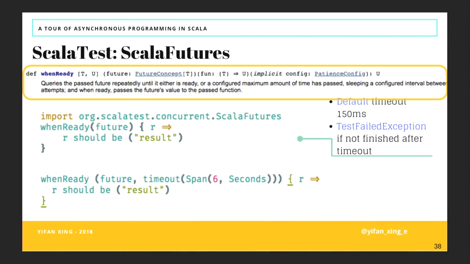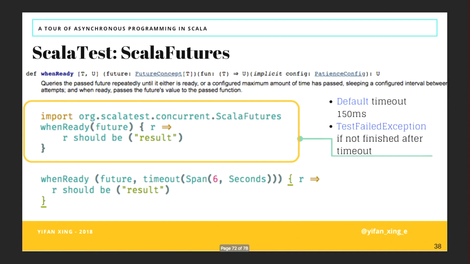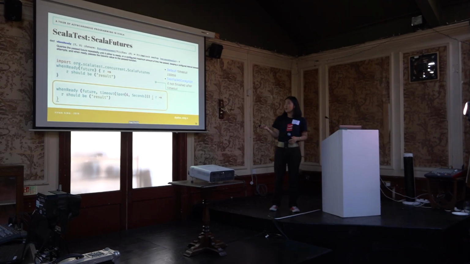For testing futures, you can use ScalaTest. In Scala futures, you can use this whenReady thing. If you call whenReady and pass in your future inside of this function, then in the brace, you can specify what you expect inside of this future. So you can say, this should be something. And then if whenReady fails, it will give you the TestFailedException. Also, you can override the timeout time. The default timeout is 150 milliseconds, and you can override it by giving another timeout time.